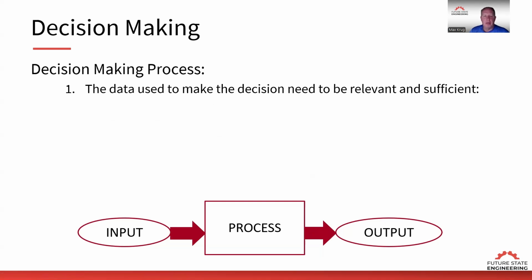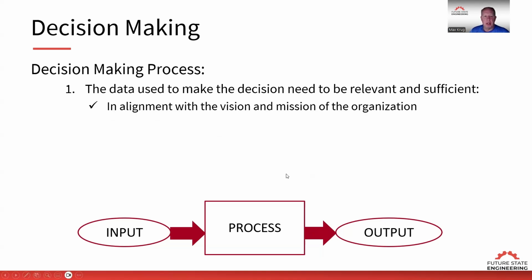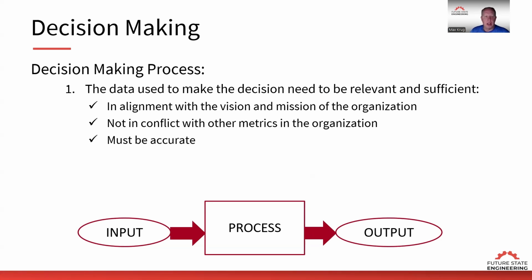So making sure we have the right data and it's relevant. And again, we can't have partial data. We can't have the wrong data. We've got to have the complete data set to make the proper decision. And those, of course, need to be aligned with the vision and mission statement of the organization, not in conflict with other metrics. So this is extremely important that the metrics are not in conflict with one another. They're all aligned throughout the organization. And of course, it must be accurate.